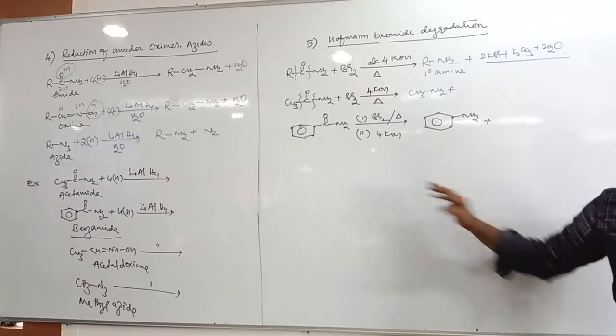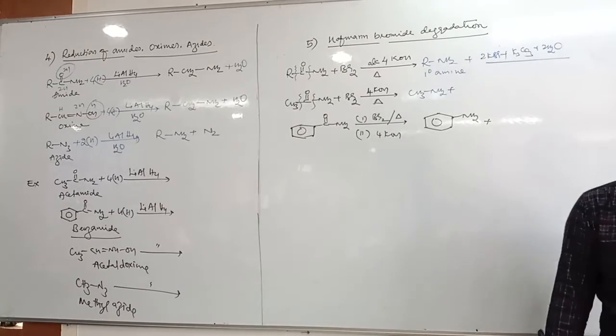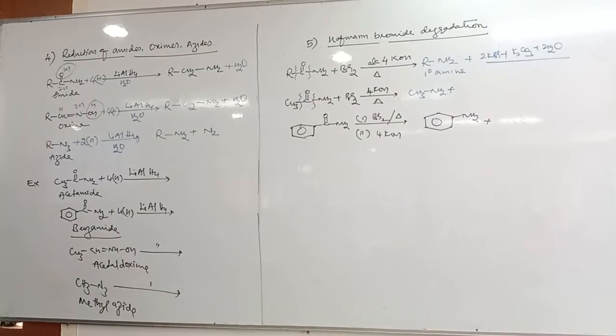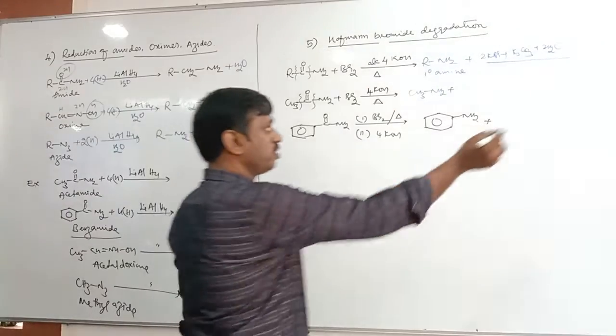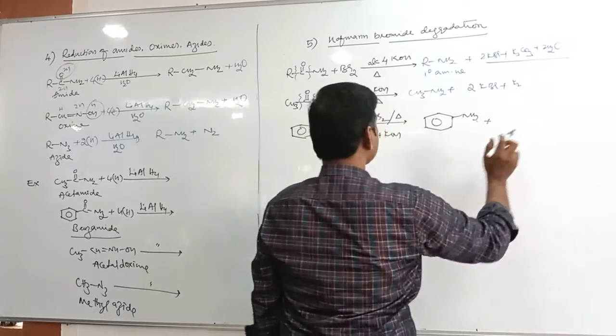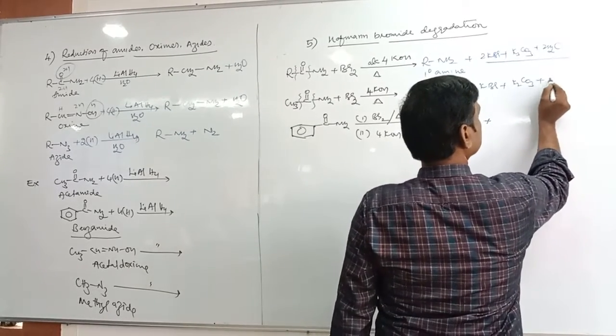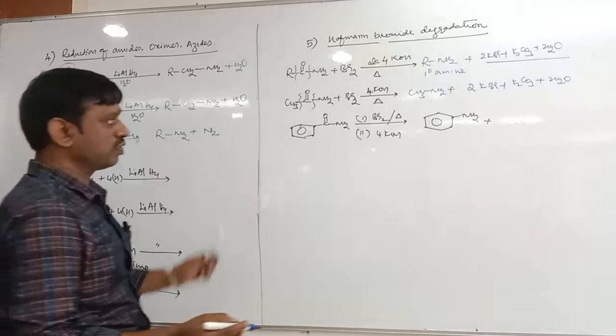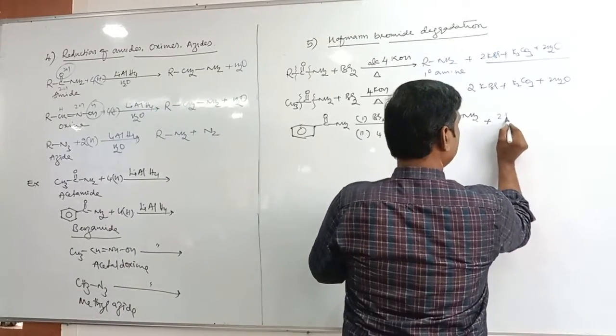Okay. Then its mechanism is also important, right? Hoffman bromide degradation: amides heated with bromine in presence of alcoholic KOH to form corresponding amines.